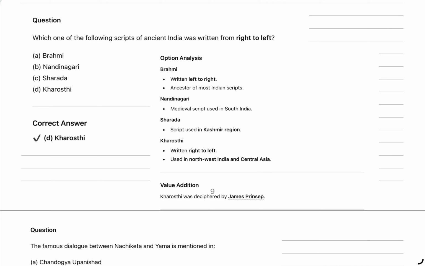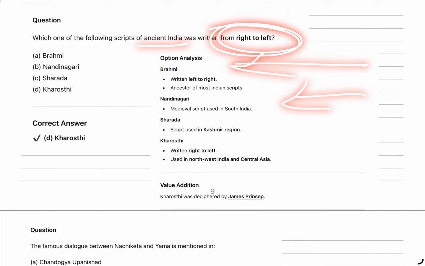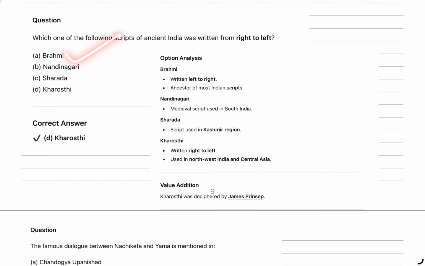Which one of the following scripts of ancient India is written from right to left? The answer is Kharoshti. Let us explore the other options: Brahmi, Nandinagari and Sarada.